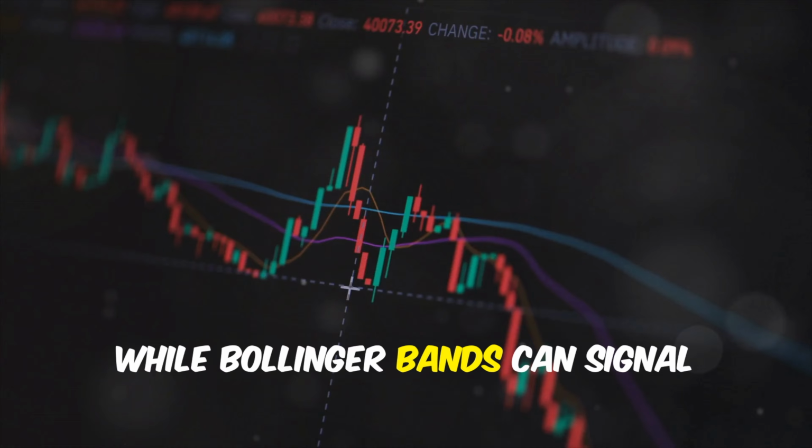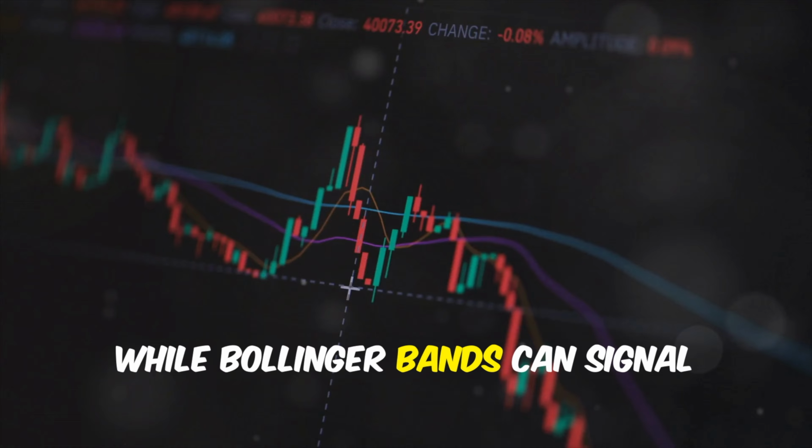Understanding scalping basics. Scalping involves trading on very short time frames, often ranging from seconds to a few minutes. The goal is to exploit small price gaps caused by order flows or news events. As a beginner, it's crucial to familiarize yourself with the basics of technical analysis and chart reading.